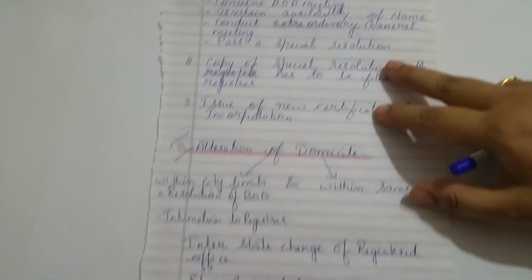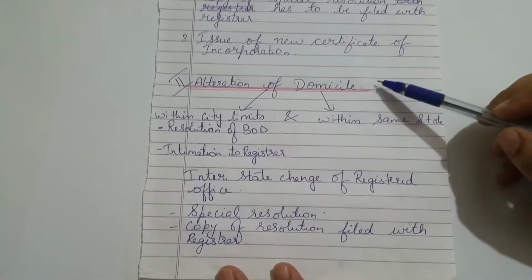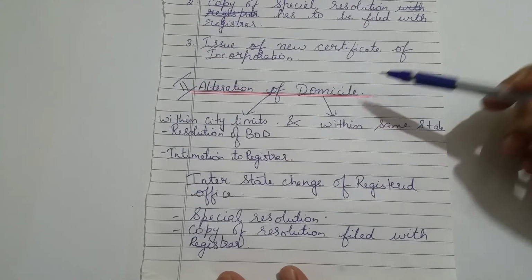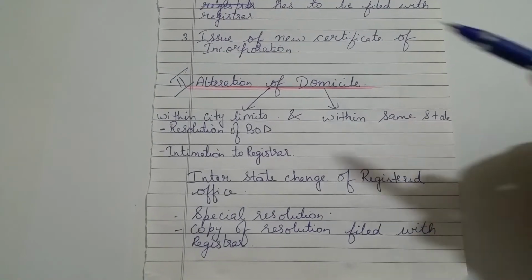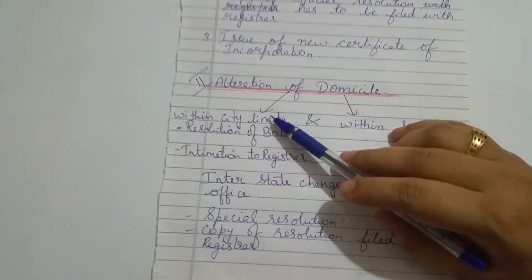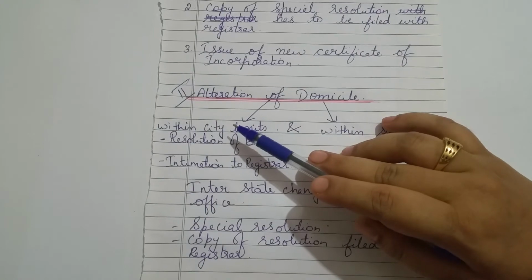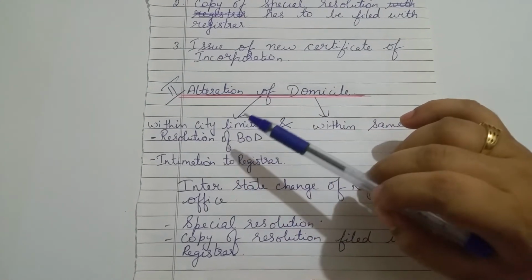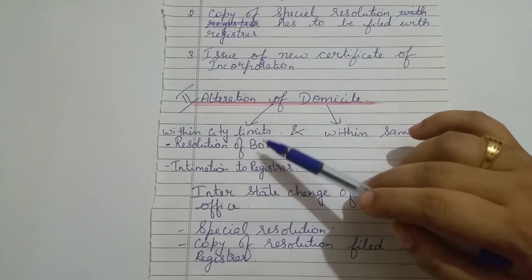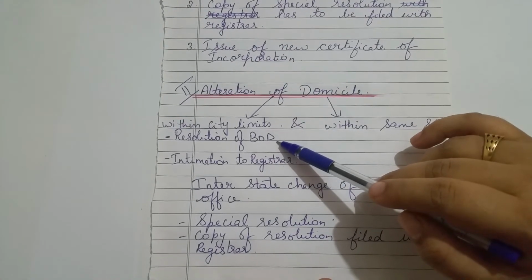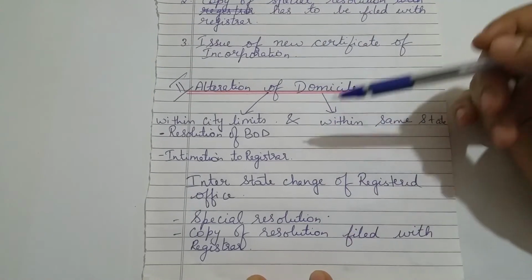Now moving on to alteration of the domicile clause. Domicile here actually means the situation clause. In this clause, we have details regarding the registered office of the company. If the new registered office is within the same city in which the former registered office was located, like in Bangalore only, if you're moving from one area to another, then in that case an ordinary resolution by the board of directors is enough to make the change in the domicile clause.